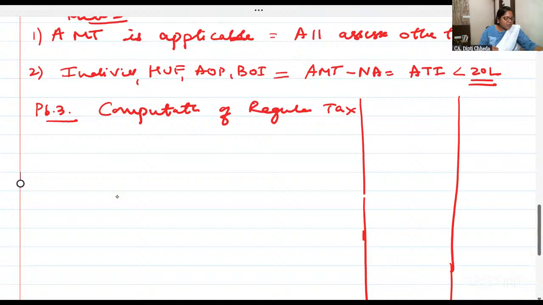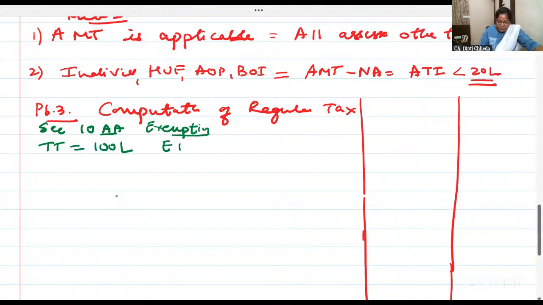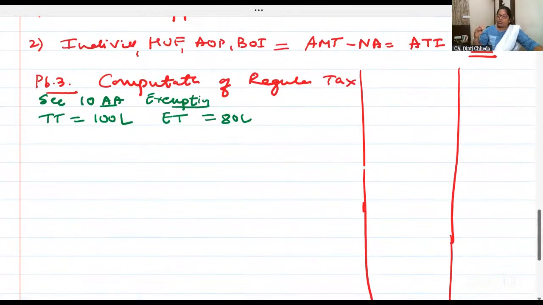Let us start with section 10AA exemption. How will we take it? Section 10AA exemption, I'm just writing in brief. What is total turnover? 100 lakhs. What is the export turnover? 80 lakhs. Assuming export turnover is brought in India; if they give that out of 80 lakhs, only 60 lakhs is brought in India, take that.